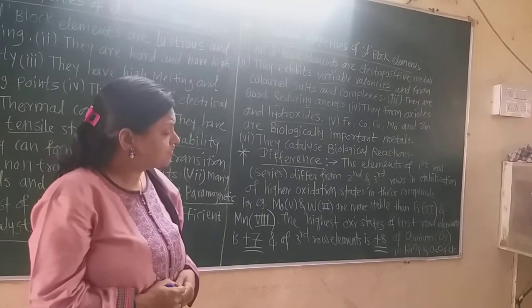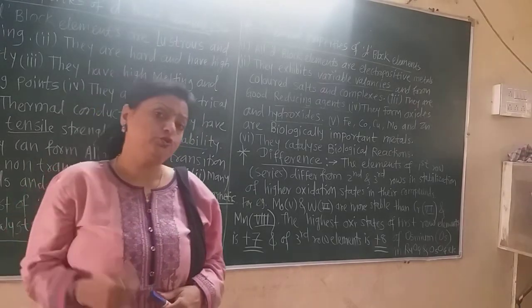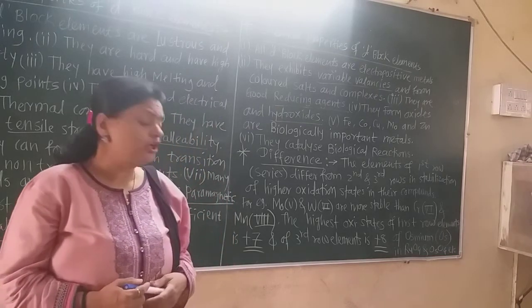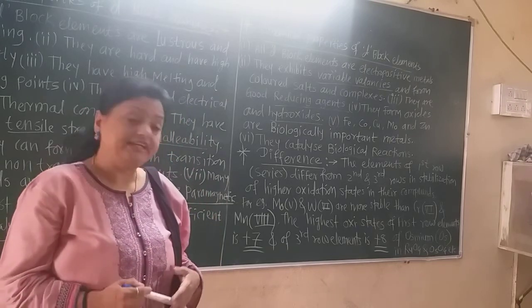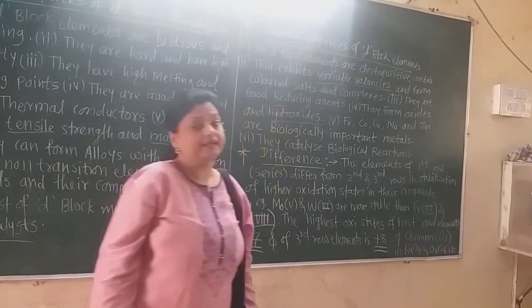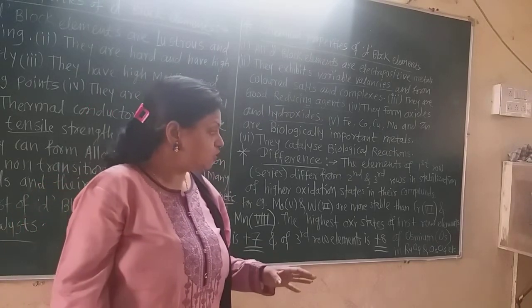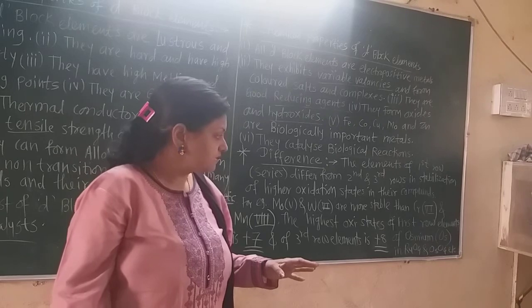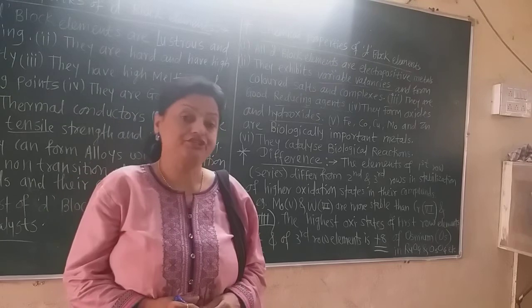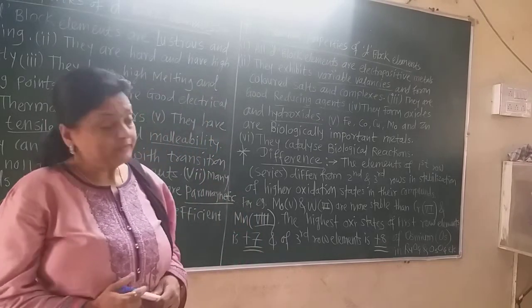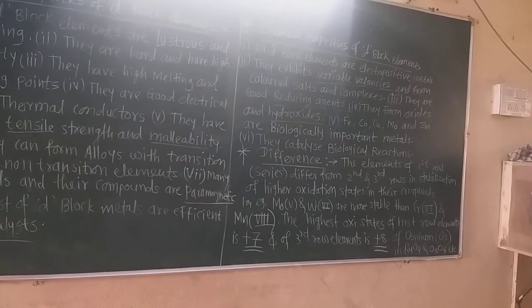The highest oxidation state of the first row elements is +7. We know that manganese shows the +7 oxidation state, but the third row element osmium has the highest oxidation state of +8. Remember that. So in the d-block elements, osmium in its compounds, like osmium oxide, forms the +8 oxidation state. Now these are the chemical properties and common properties of the d-block elements.